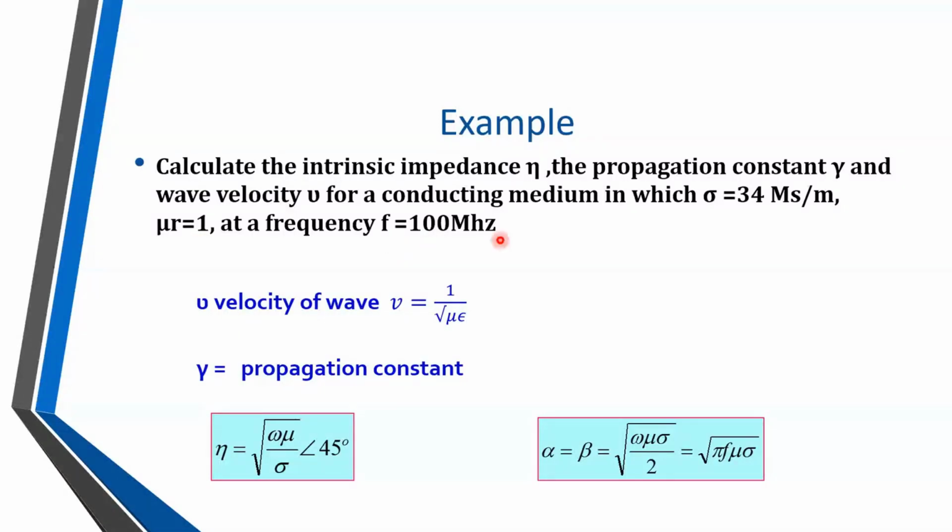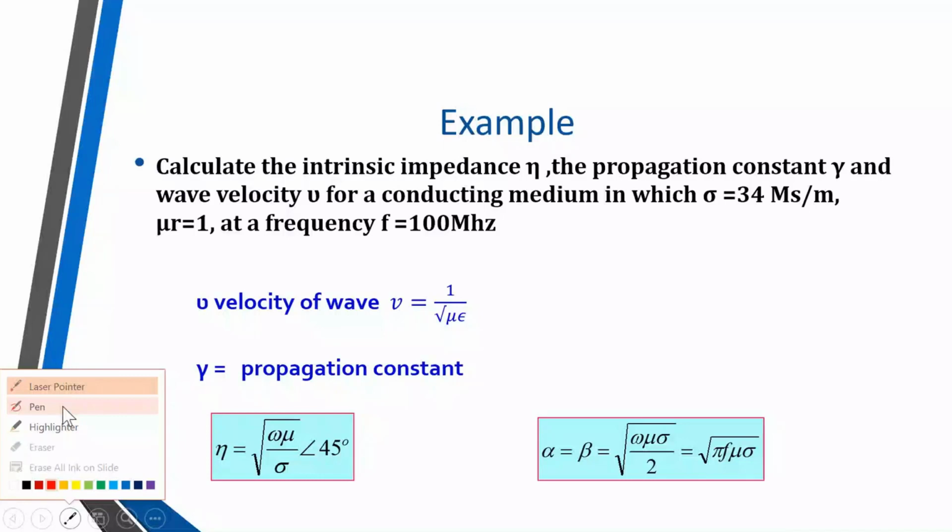And we have to find out which equation we have to apply. Which equation do we have to apply for conducting media? For conducting media, the equations of eta, alpha and beta are like this. Now let us see first how these equations are derived, and then we'll come back to this example.